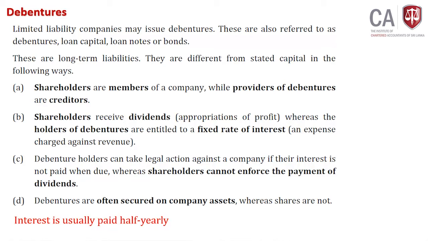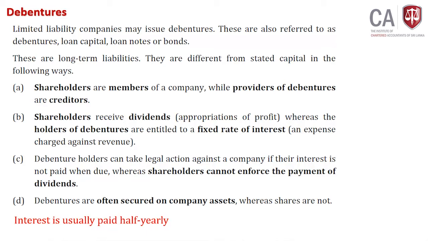Creditors. Debenture holders are creditors of the organization. Shareholders are owners of the organization. That's the difference. If you hold ordinary shares, you have ownership of the company. If you have debentures, you do not have ownership, but you are a lender or a creditor of the organization.